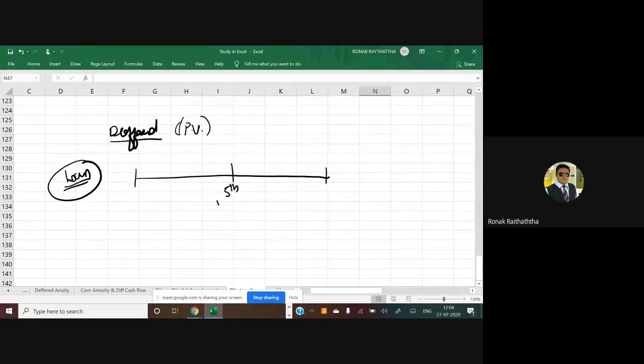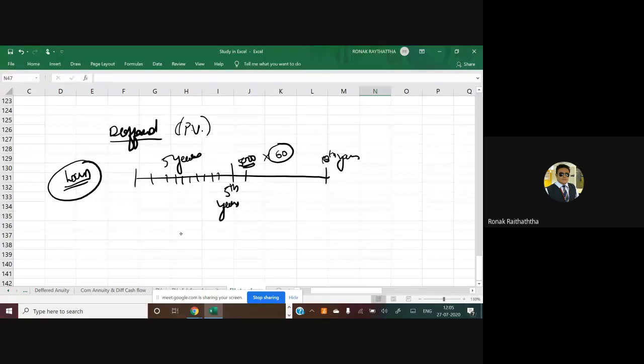Now there can be terms in the agreement. You may say to him that it's okay, whatever is there, I'm not going to pay any installment for these 5 years. But after the end of the 5 years, I will start paying 5,000 rupees to you. For how many years? For 5 years. So that would be the end of the 10th year. So I'm going to pay 5,000 rupees for how many periods? Sir, 60 periods. But that will start after the beginning of the 6th year. For these years, I'm not going to pay any amount to you. So what is the amount of loan I have taken now?